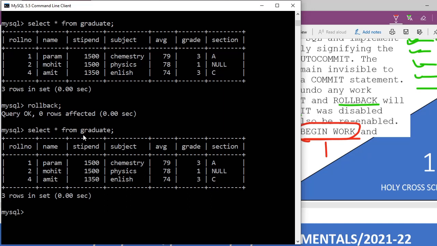Sir, after the rollback command is executed, what happens to the save point? Will the save point change or will it remain the same? I'm coming to that. Till now we haven't created a save point. Now I'm going to teach you how to create a save point.